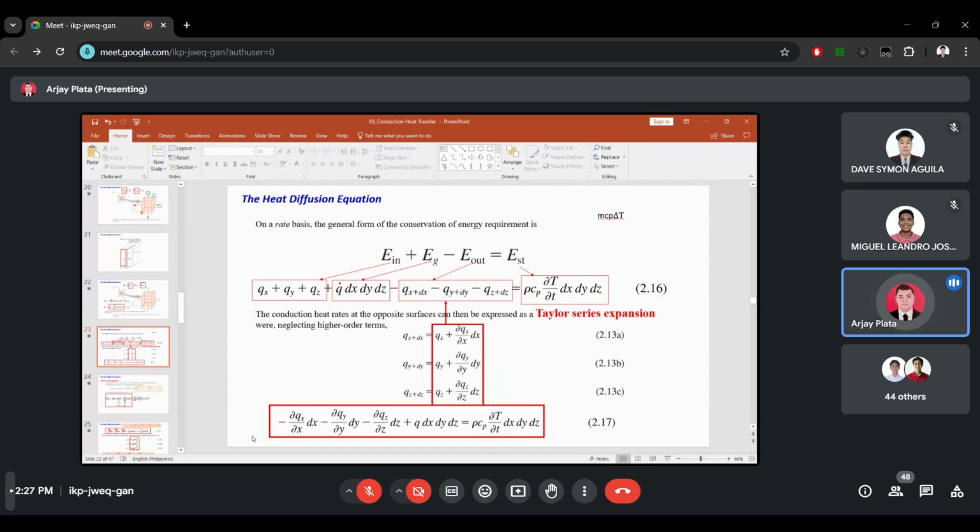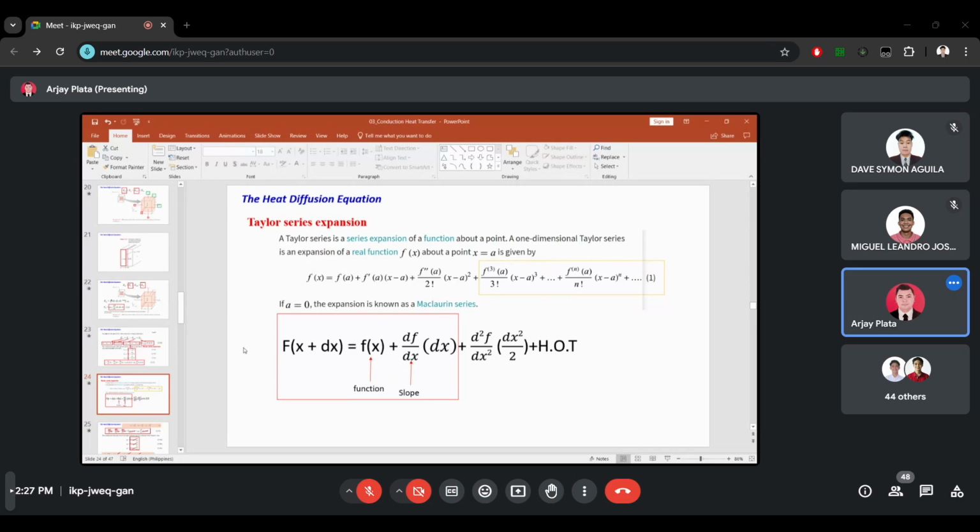Just a recap, a Taylor series expansion is an equation with the function f of x and slope. So it has two components, function and slope. Like this one, we have f of x plus dx, where the function is f of x and the slope is df over dx.